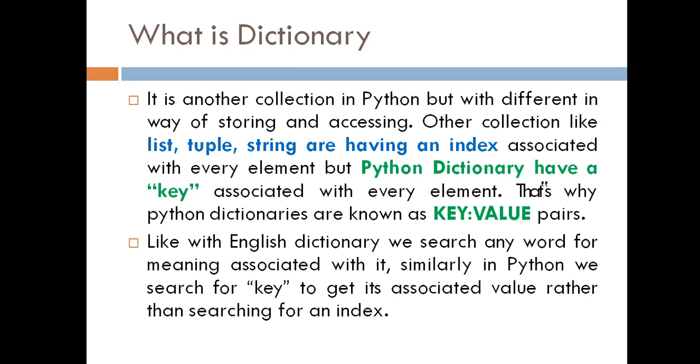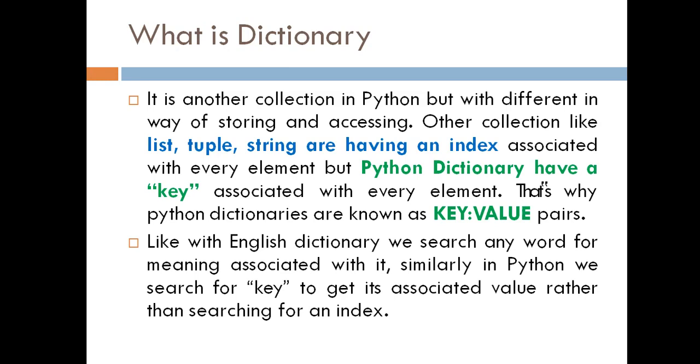As we see, in case of a string or a list or a tuple, the index of the first element is 0, next element is 1, next element is 2, 3. So every element is accessed in case of these sequences with the help of an index.